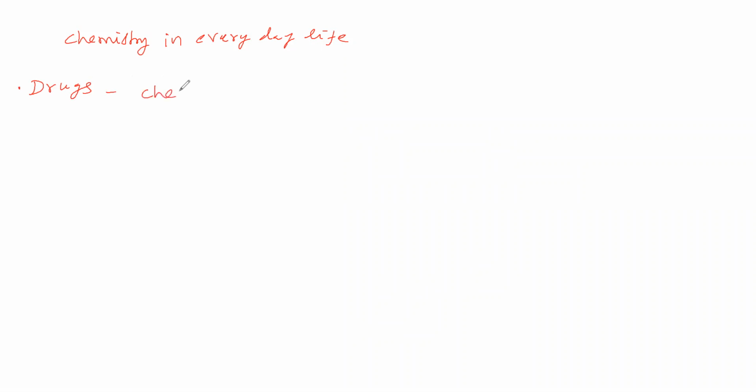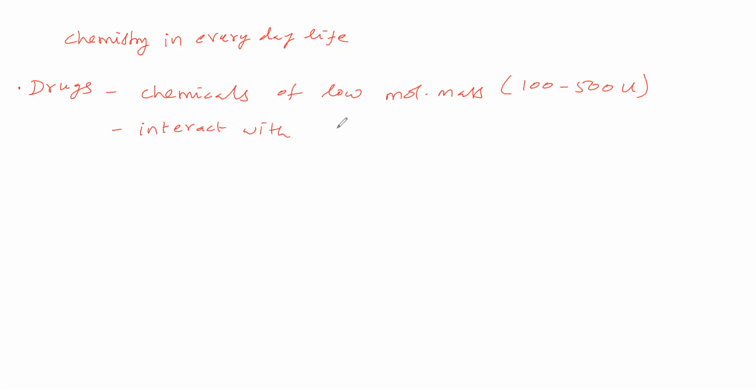Drugs means chemicals of low molecular masses, and how the molecular mass will be there means 100 to 500 AMU, otherwise unified mass. Then these drugs are doing what? It is interacting with what? It is interacting with macromolecular targets.